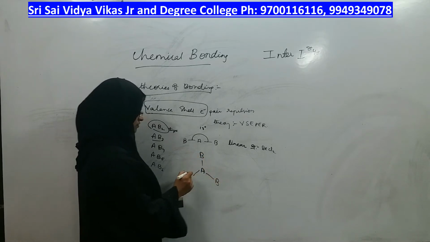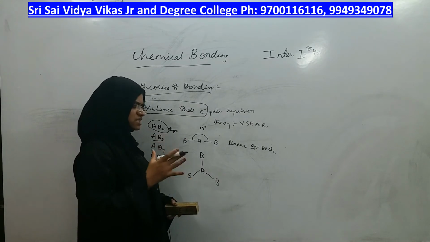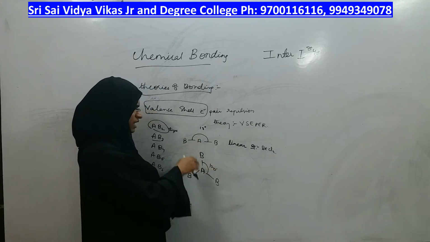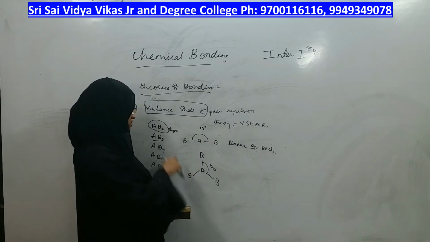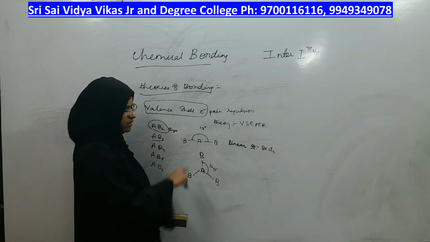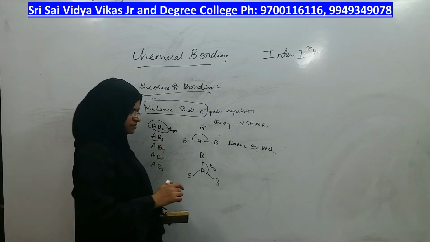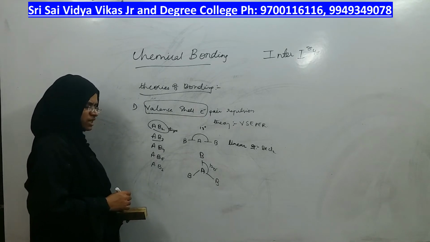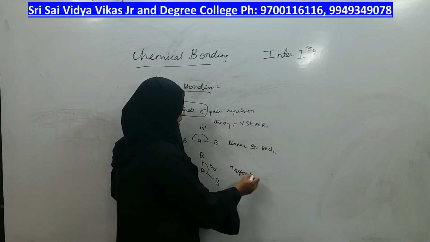The next type of molecule is AB3 type, in which the central atom is A and three atoms surround the central atom, arranging themselves in such a way that the angle of separation between them is 120 degrees. Why they are arranging in this manner, we will come to it later, but let us look at the general arrangement of all the types of molecules, whether AB2 or AB3 or AB4, AB5 or AB6, right? With AB3 type, the angle of separation between two bonds of the central atom is 120 degrees and the shape becomes trigonal planar.